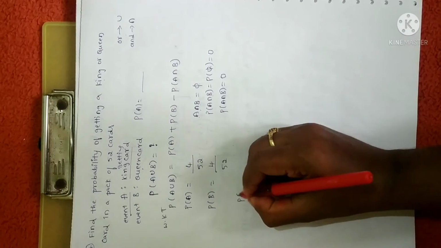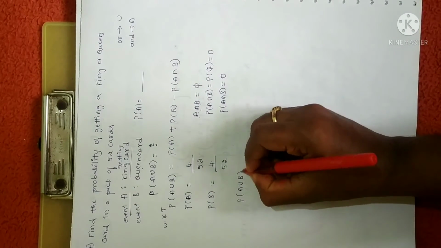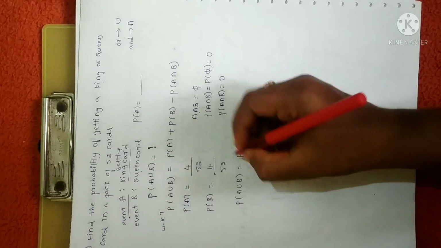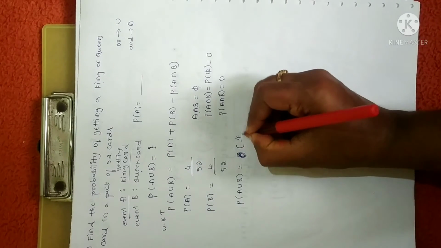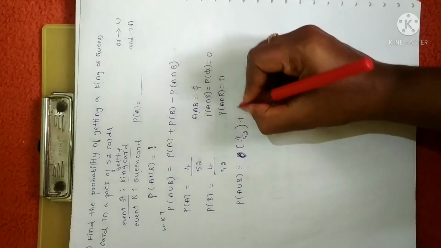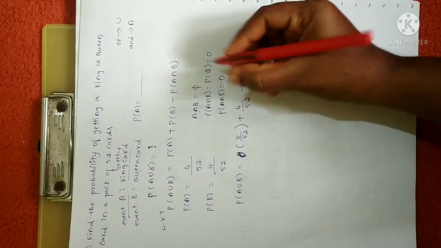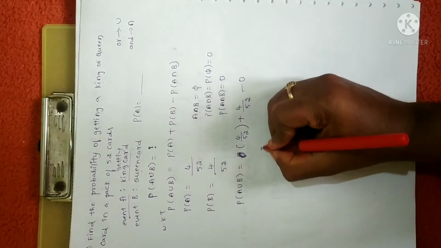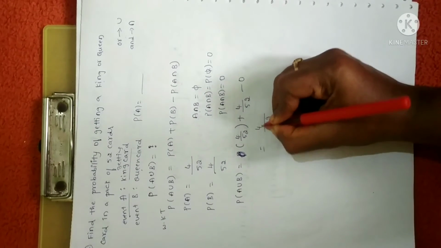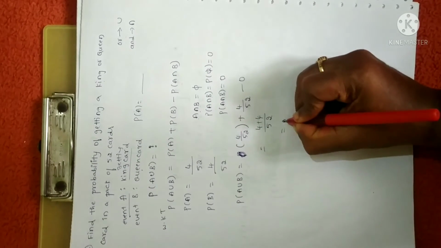Now let me substitute all these values. You will get probability of A union B is equal to probability of A, 4 by 52, plus probability of B, 4 by 52, minus probability of A intersection B, which is 0. So let me take LCM 52. 4 plus 4, you will get 8 divided by 52.